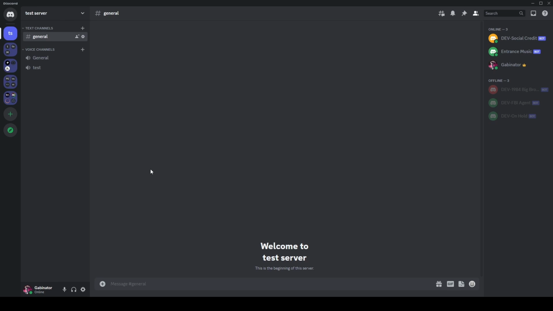So this is my social credit Discord bot. It's not solving any major problems or anything. It's more of just a joke between me and some buddies in a Discord server. What it does is it monitors message content for anything that an authoritarian regime might deem to be problematic, and any praise of the state or the authoritarian regime results in an increased social credit score. So let's show how it works.